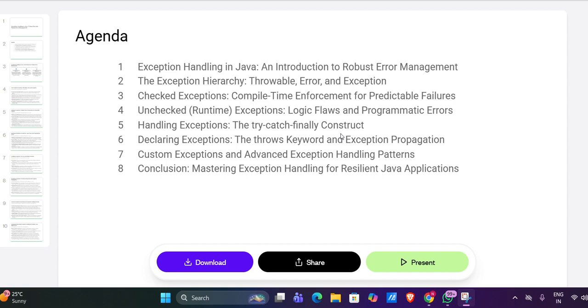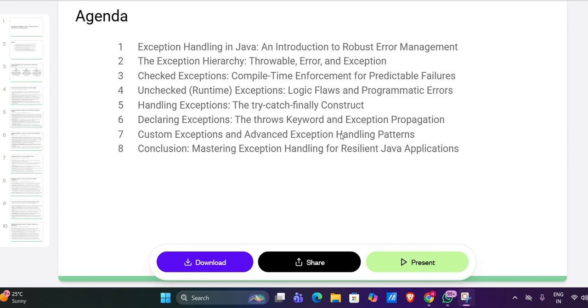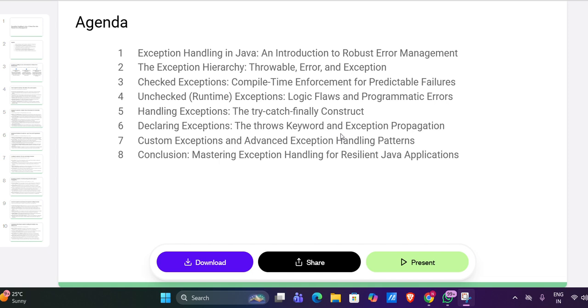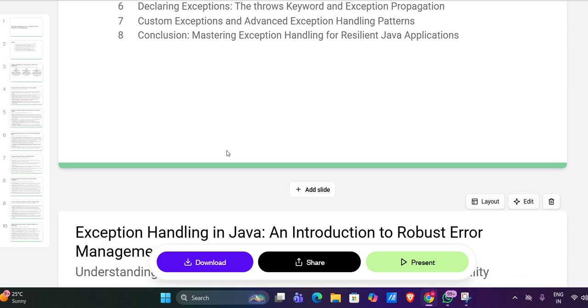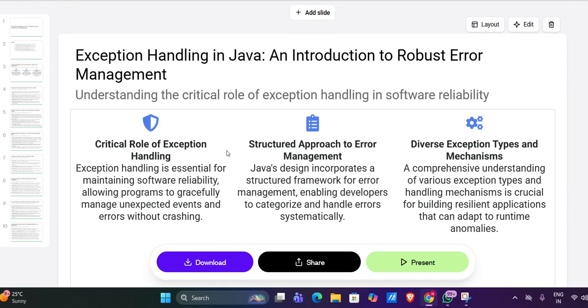Today our agenda is exception handling in Java: introduction and the hierarchy, checked exceptions, compile time, enforced predictable failures, unchecked runtime exceptions, logical flaws and programmatic errors, and exception handling with try, catch, finally. Handling exceptions will be in the next video. In this video, we explain what it is and how it works, and only that. This is the agenda, and we will cover everything in the next videos. Okay, let's start with the hierarchy.